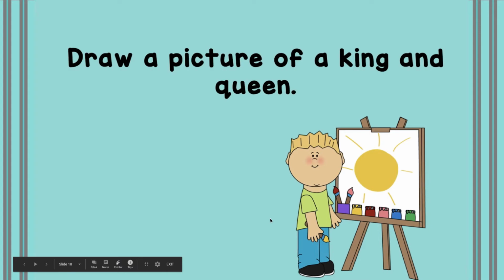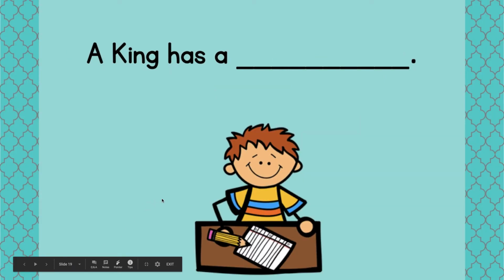Okay, so on a separate sheet of paper, you can pause this or you can do this later after the video, but I want you to include this in your packet. I want you to draw a picture of a king and a queen. And after you finish drawing the picture of the king and queen, I want you to write this sentence on the paper.